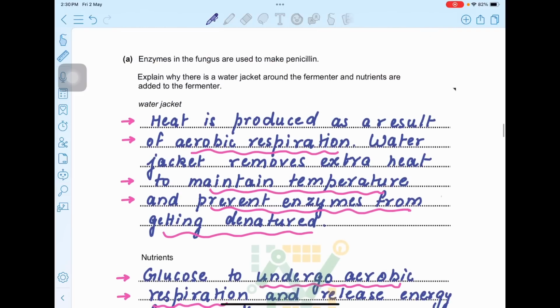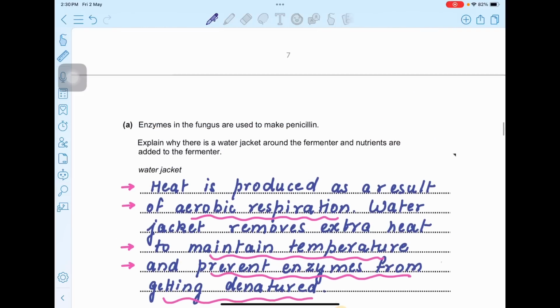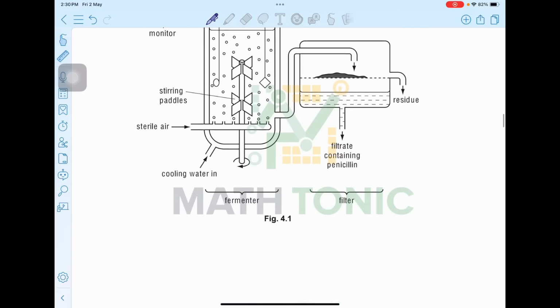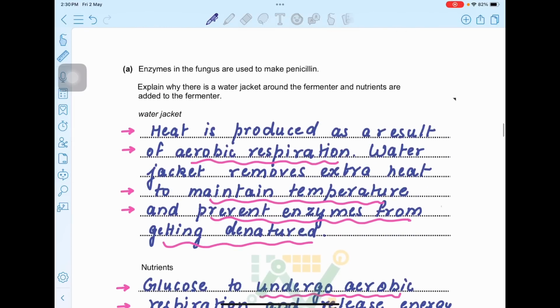Okay. So the water jacket is present here, over here, and this water jacket actually helps to maintain the temperature of the fermenter. Okay, so just see the answer. Heat is produced as a result of aerobic respiration. Water jacket helps to remove the extra heat to maintain the temperature and prevent the enzyme from getting denatured. Another point which you can add here is enzymes need an optimum temperature to function.